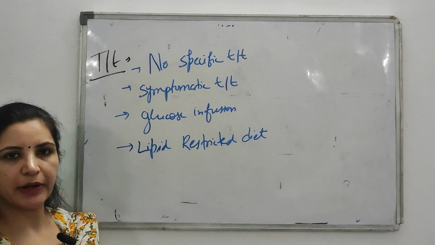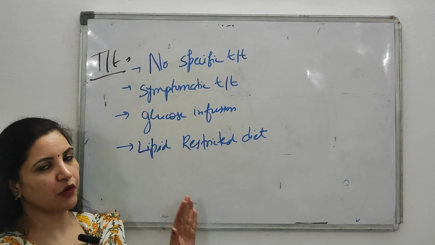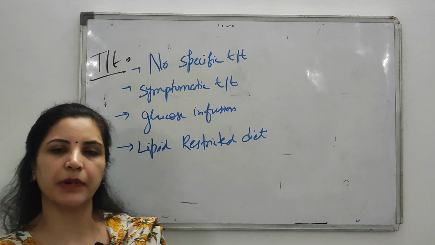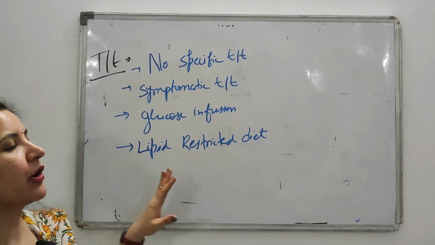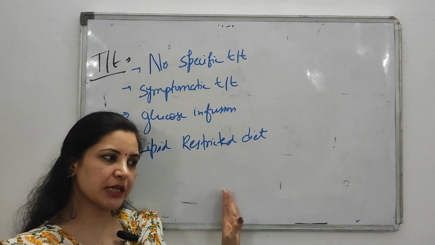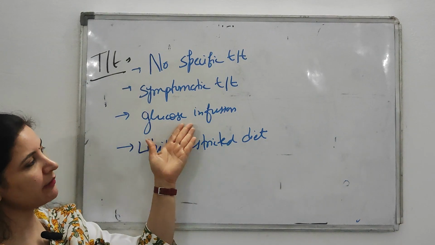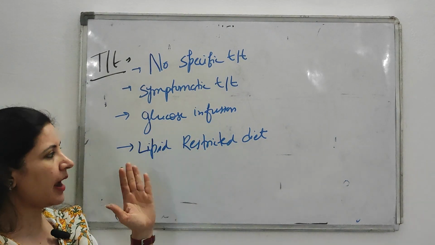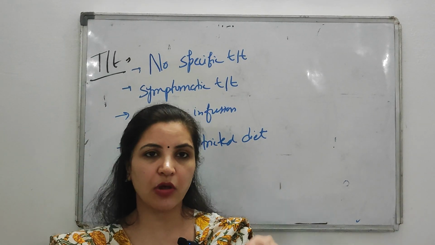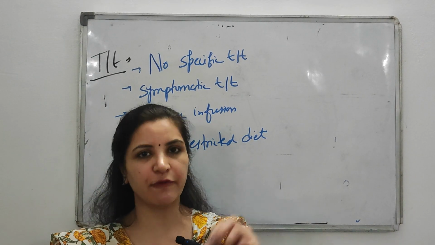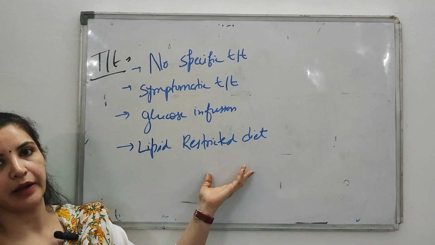So this is the treatment plan, as there are no specific treatment guidelines for von Gierke. First you will treat the patient according to the symptoms. Because of the severe fasting hypoglycemia, you will first treat that hypoglycemia, and for that you will give glucose infusion. And because there is already hyperlipidemia and hypercholesterolemia, it is not possible to give more lipids to the patient. So you will give a lipid restricted diet.